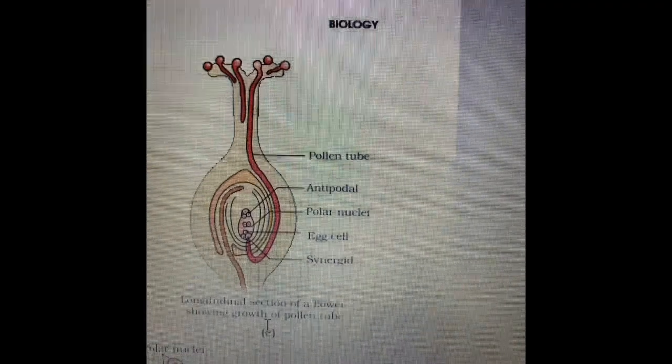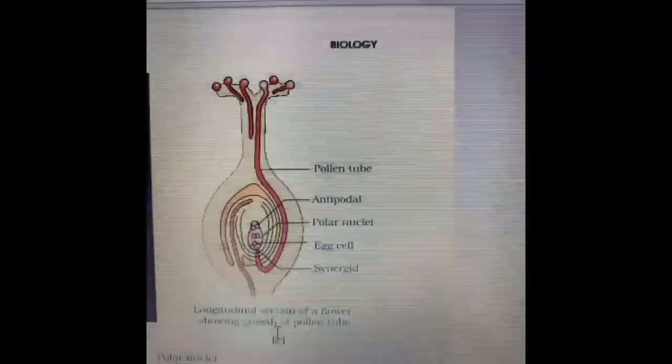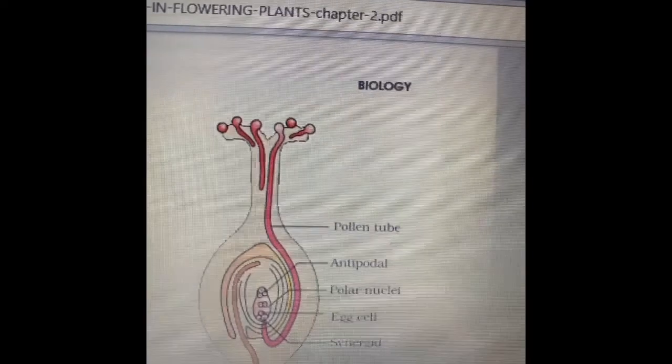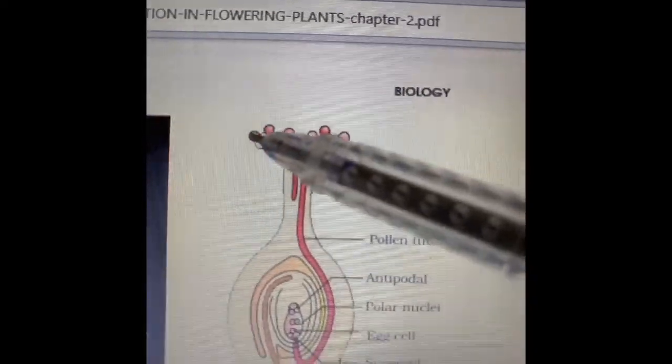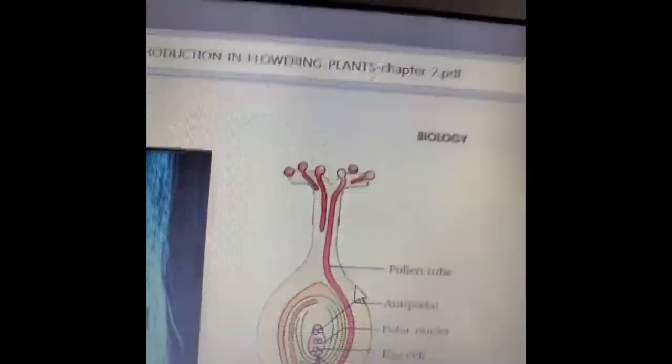They give rise to the pollen tube. The pollen tube would germinate, pass through the style and then move on to the ovary to fertilize the female gamete, that's the egg cell. If you see this diagram, so many pollens have landed on the stigma, isn't it?